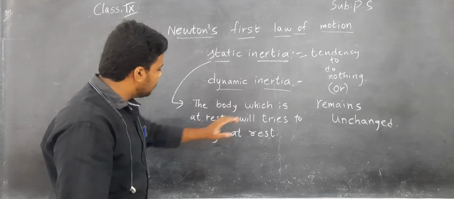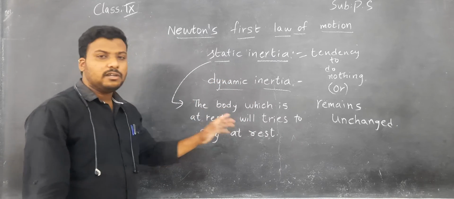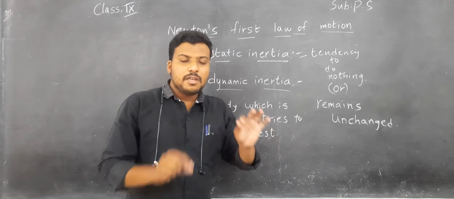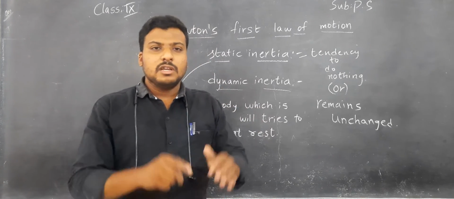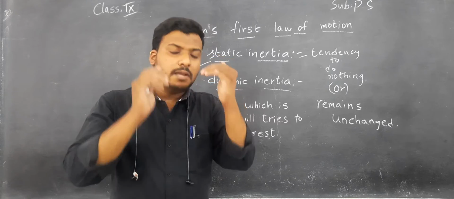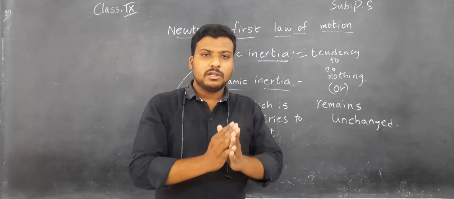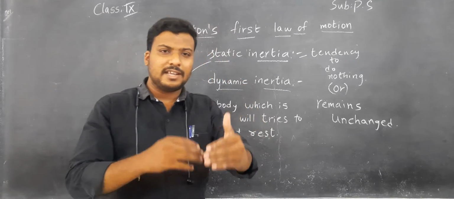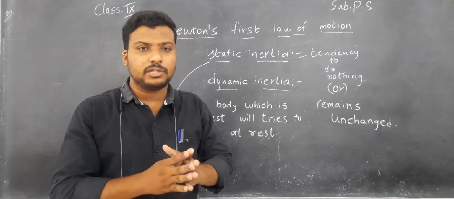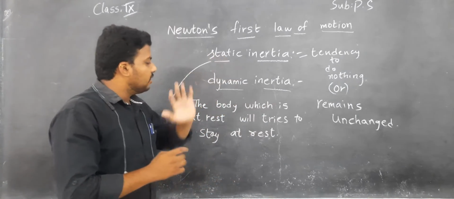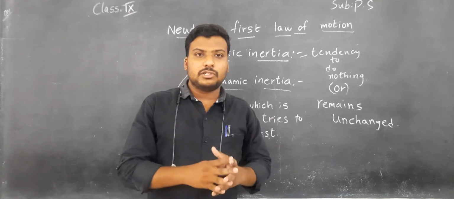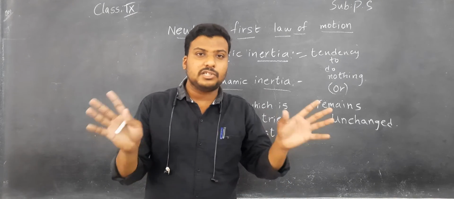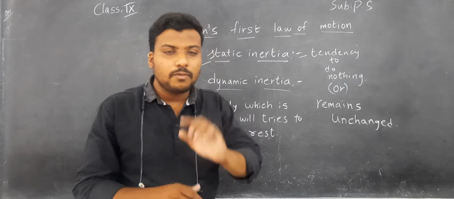The body which is at rest will try to stay in the rest position. It tries to stay in the same rest position. That is static inertia. It does not accept any change, children, unless an external force acts on it.